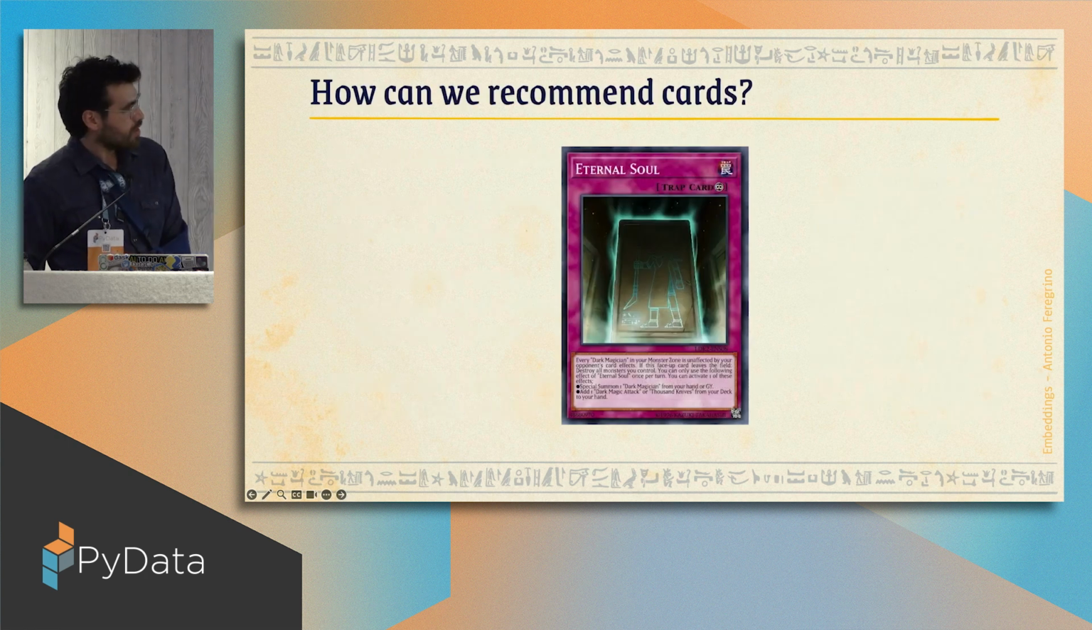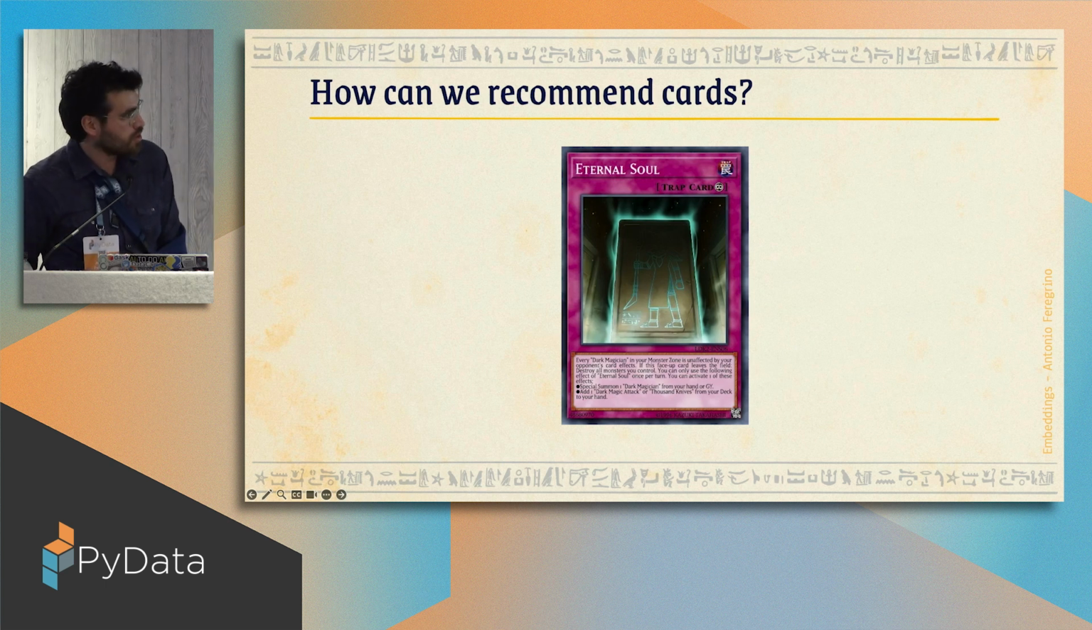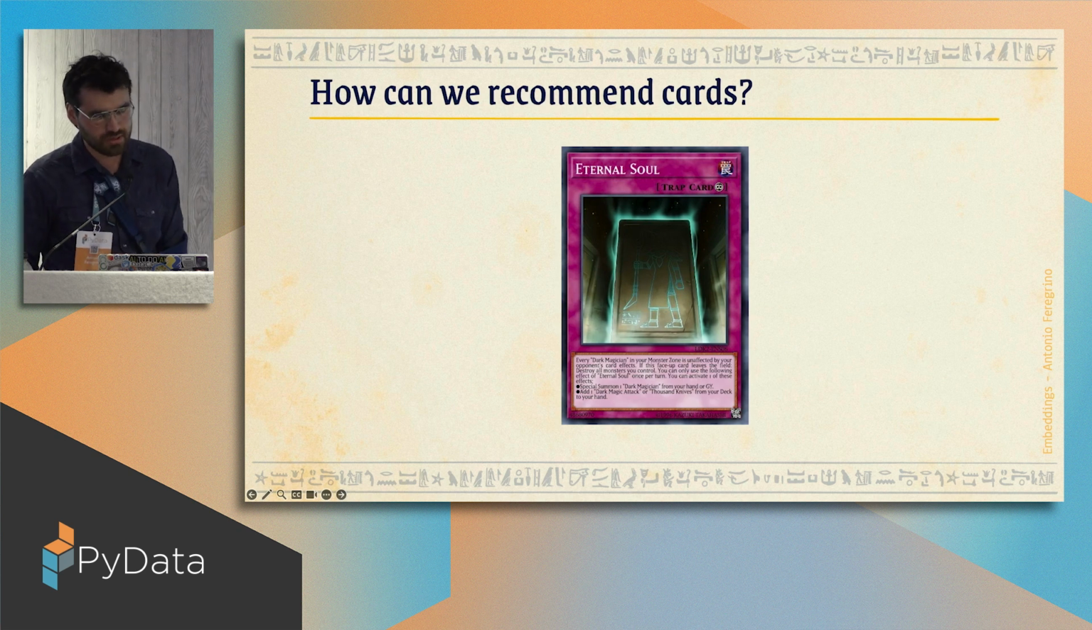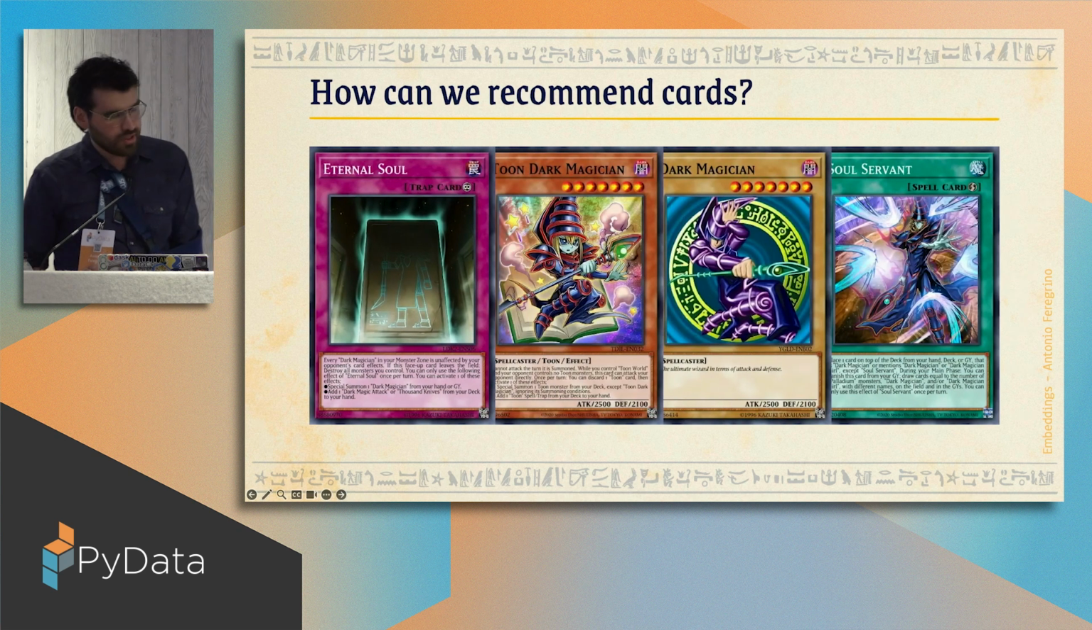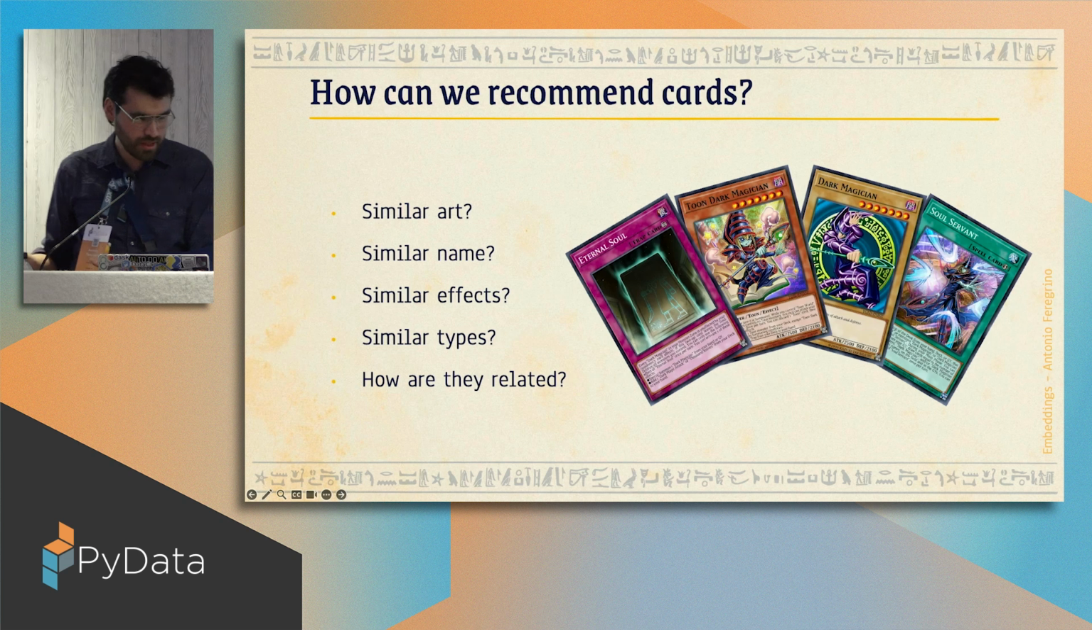So now, let's say I want to recommend new cards to players. How do we go about this? Just imagine, look at these cards. You might start to notice certain similarities between them, right? Some of them have similar art, some of them have similar names, similar effects, similar types.